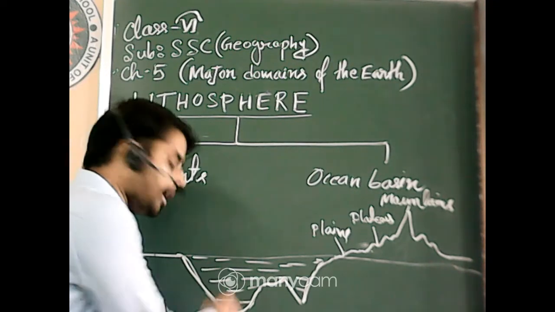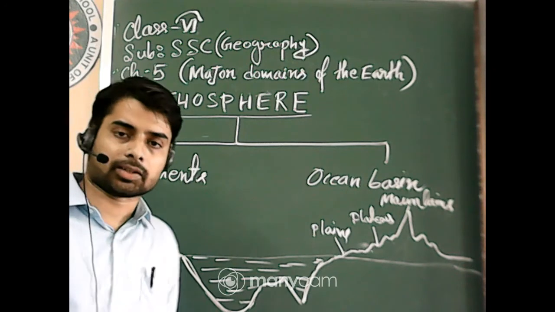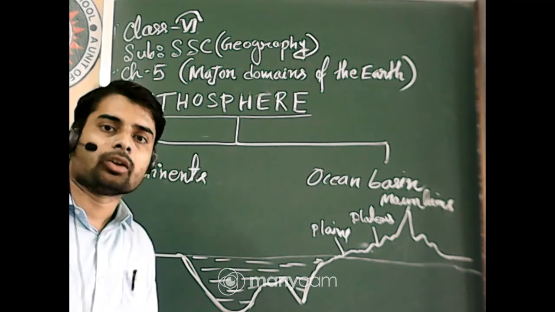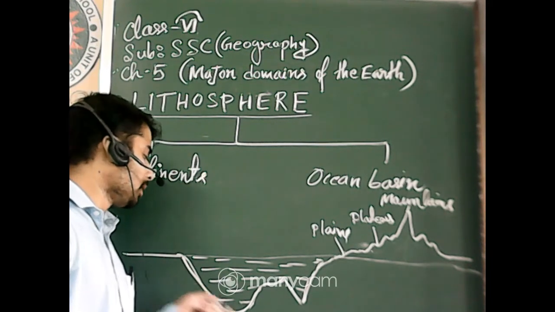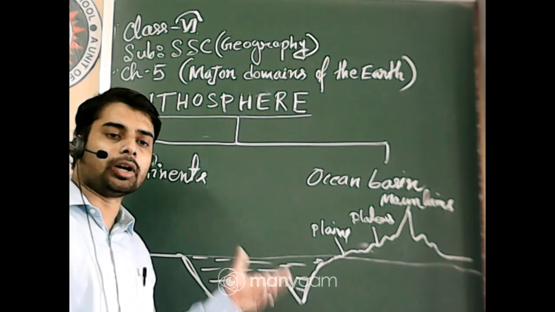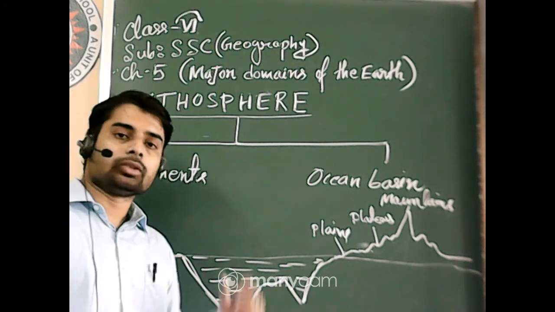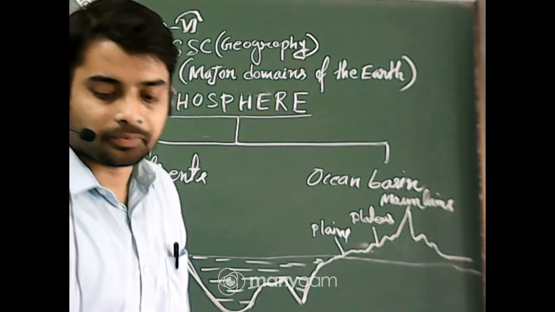A lot of tiny marine animals, many algae, some tiny trees, corals, okay, and different types of animals also live on the ocean basins.